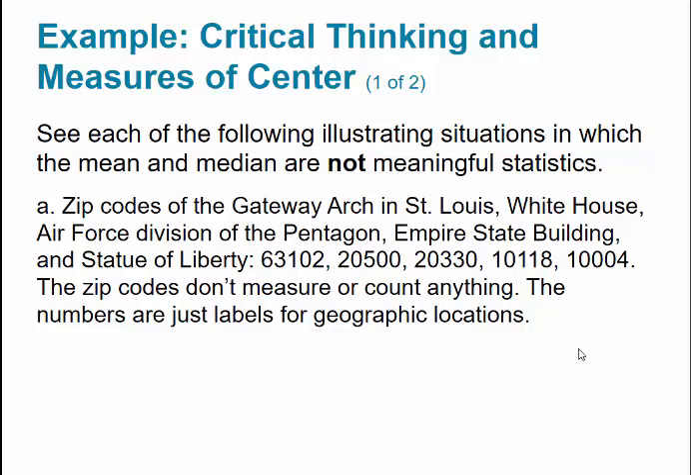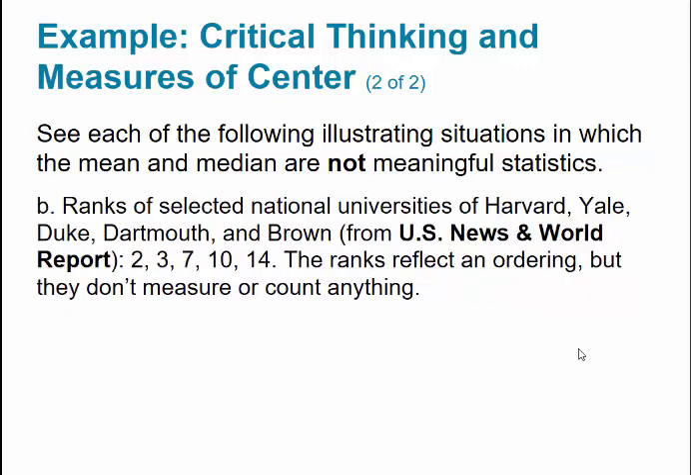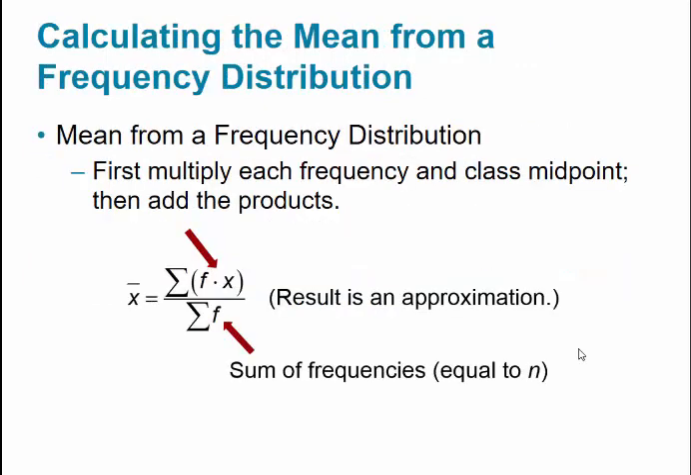So zip codes of the Gateway Arch in St. Louis, White House, Air Force Division of the Pentagon, Empire State Building, and Statue of Liberty. So the zip codes don't measure anything, or they don't count anything. They're simply labels for geographic location. So finding the mean and the median of these values is insignificant. The next one, ranks of selected national universities. You have Harvard, Yale, Duke, Dartmouth, and Brown. Again, the ranks just reflect an ordering. They don't measure or count anything, so it's insignificant to try to find the mean or the median.